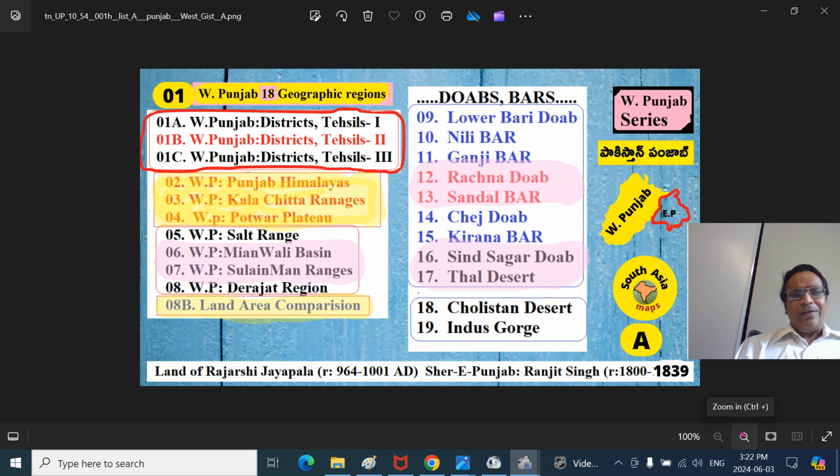The land of Raja Jayapala, who strove against the Central Asian conquistador Ghaznavis, and also the land of Sher-e-Punjab Maharaja Ranjit Singh.